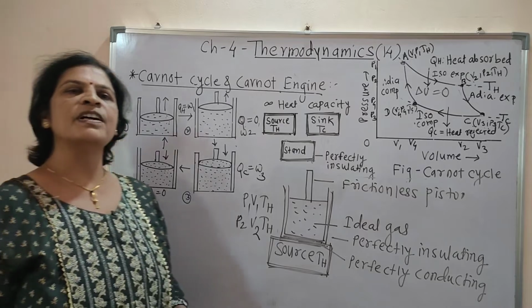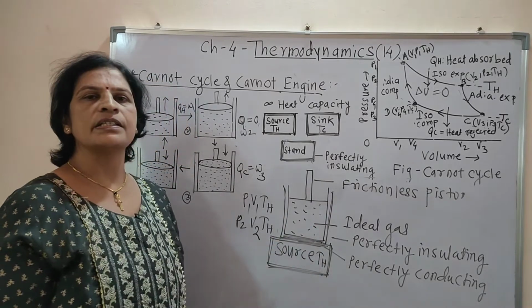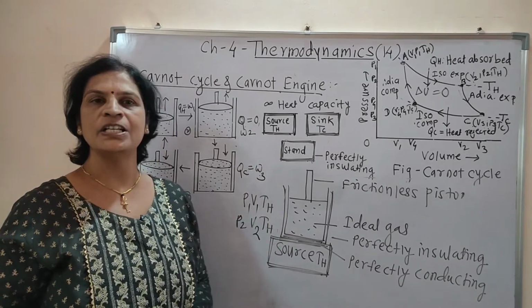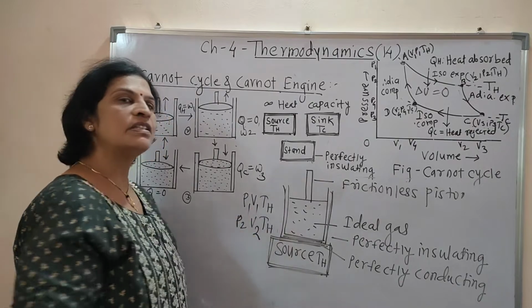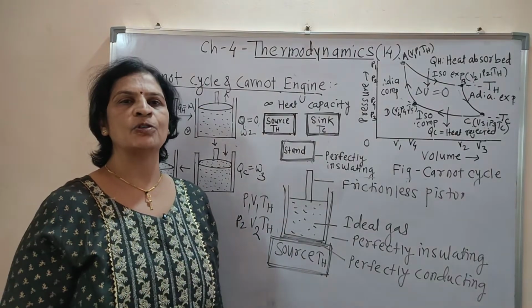What happened in the first case? When we kept this cylinder on the source, an isothermal expansion takes place because temperature remains constant, and isothermal expansion is a reversible process.